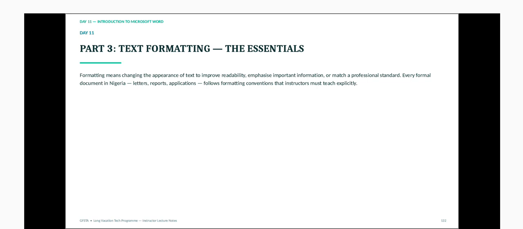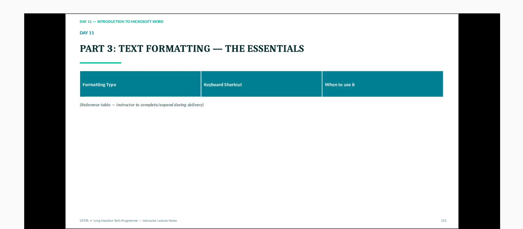The formatting convention that I will teach you today. You can see in Word that text formatting is emphasizing important information, like making it bold or italic. If you want to emphasize a particular piece of information, you can make it bold or italicize it, so that it can be seen very well. Now let's look at it.